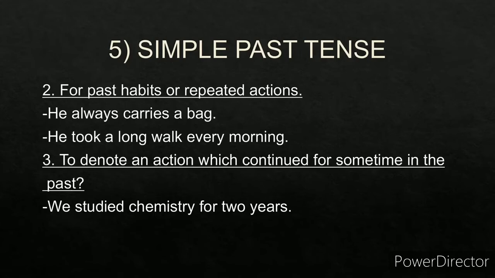Second one, for past habits or repeated action. He always carries a bag. He took a long walk every morning. So these are examples of simple past tense. Third one, to denote an action which continued for some time in the past. We studied chemistry for 2 years. So it began in the past and continued for some time in the past.